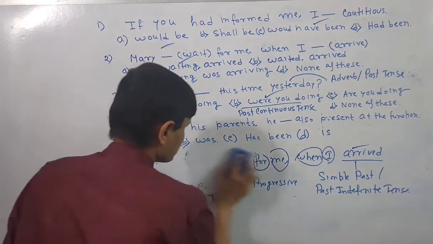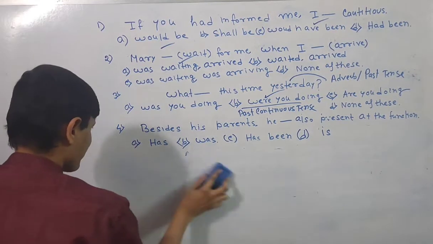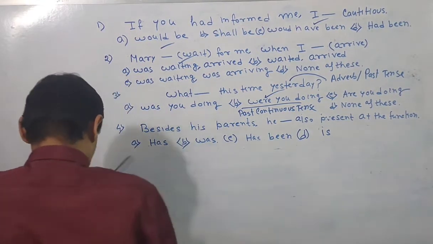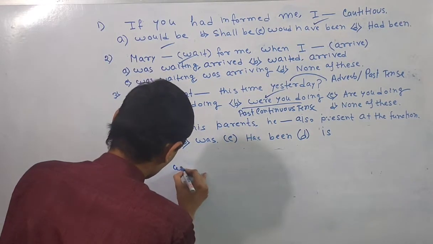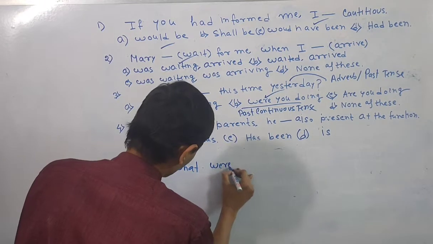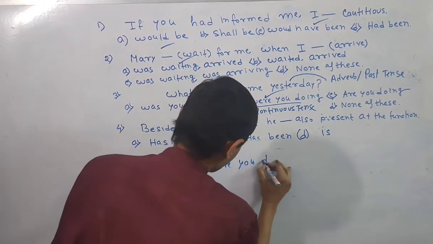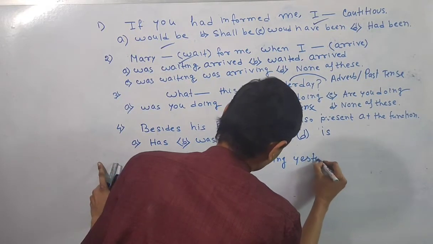If I break it to a great extent, it will be very confusing. I will break it, but not all at a time. What were you doing yesterday? This is the question format.